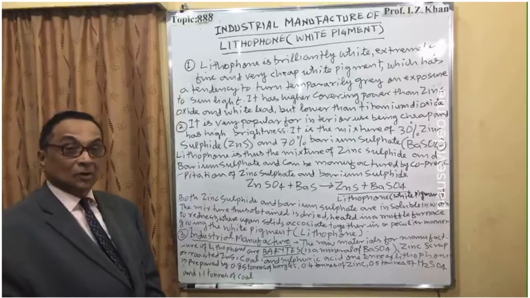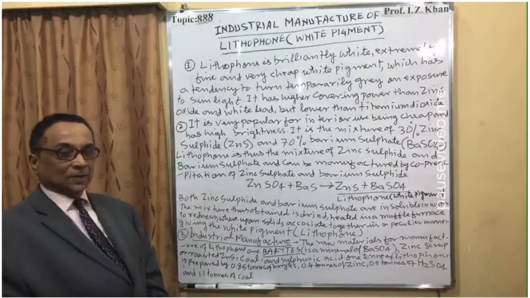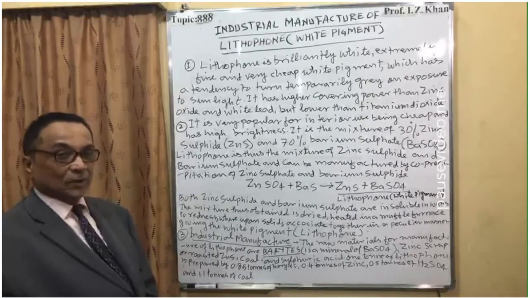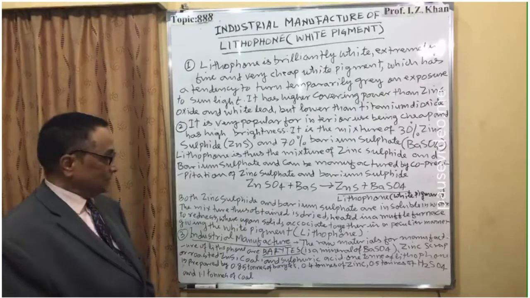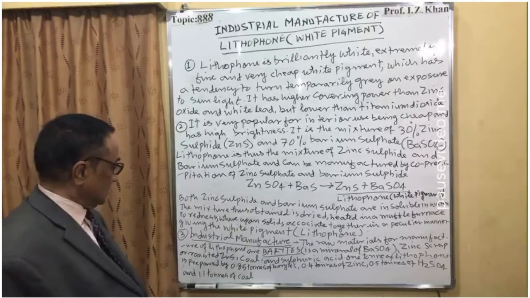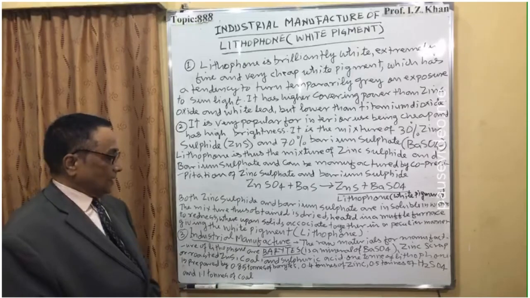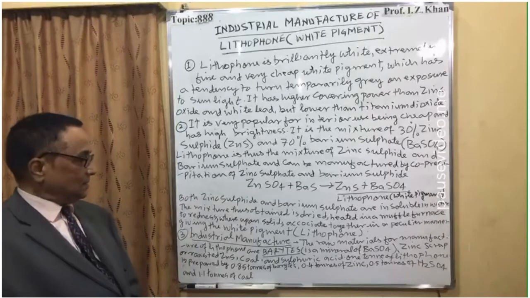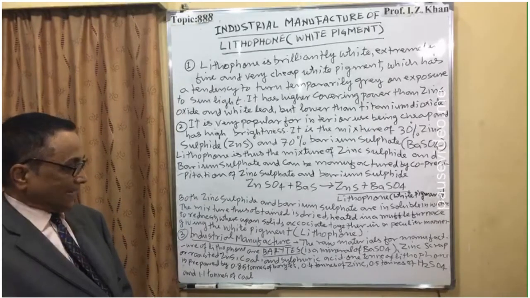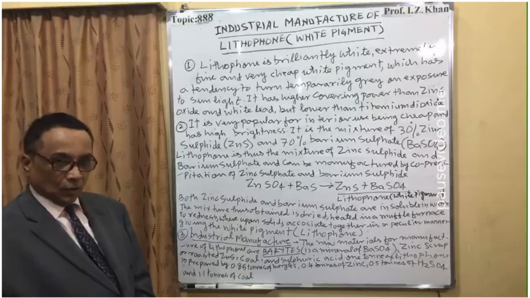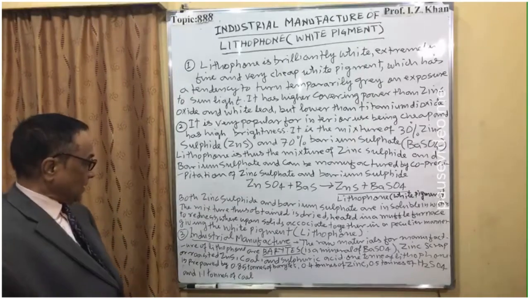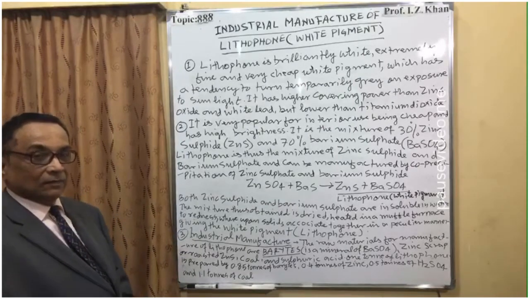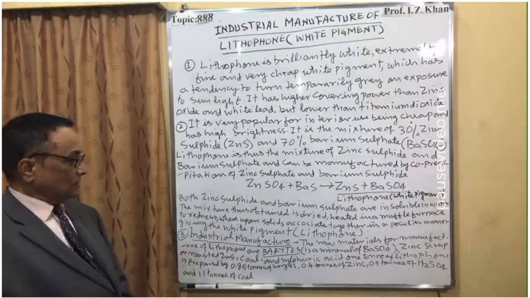Number 3, the industrial manufacture of lithophone, that is white pigment. First we have to get the raw materials. What are the raw materials used industrially to manufacture lithophone white pigment? The raw materials are barytes, which is the ore or mineral of barium sulfate, and second, zinc scrap or roasted zinc sulfide, coal, and sulfuric acid. These are all the raw materials required for the production of lithophone white pigment.